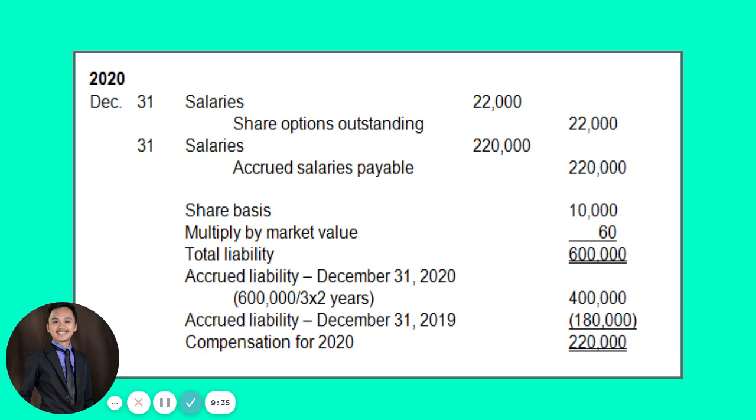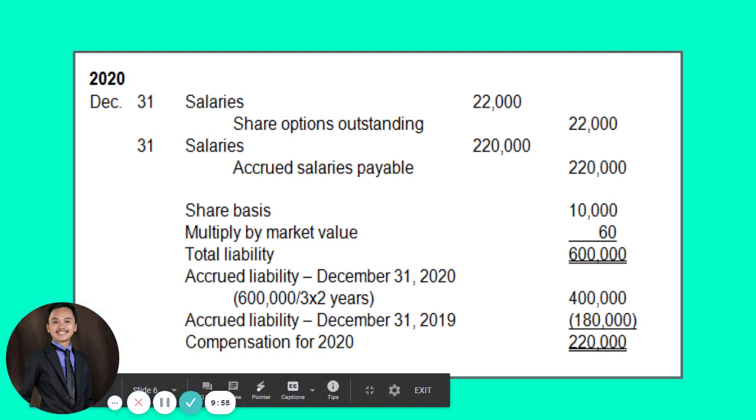What will differ is your recognition of accrued salaries payable because in this case, the fair value of your phantom shares has changed from 54 pesos on December 31, 2019 to 60 pesos on December 31, 2020. So instead of multiplying by 54, we will multiply this time by 60.